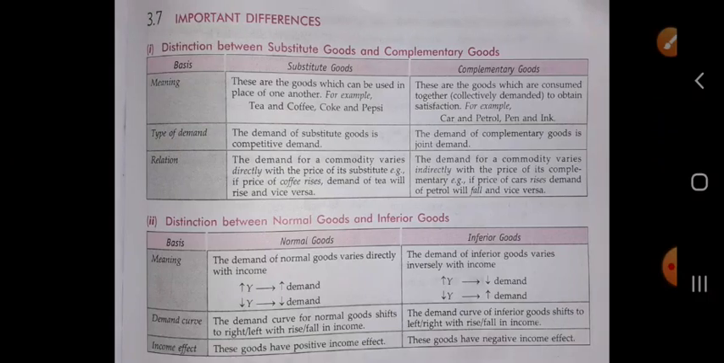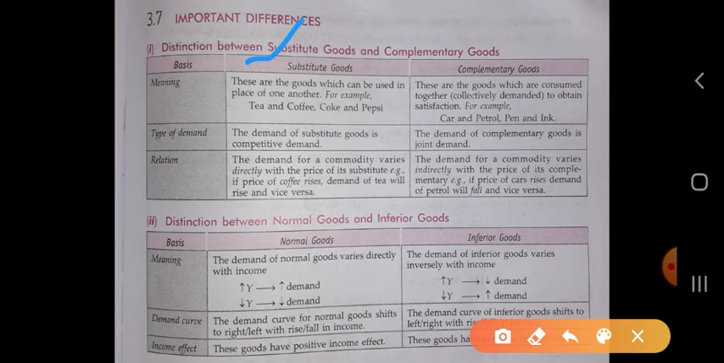Now the next important difference is between substitute goods and complementary goods. Substitute goods are those goods which can be used in place of one another. For example, tea or coffee, Coke and Pepsi, these all are substitute goods. We use one good in place of another.